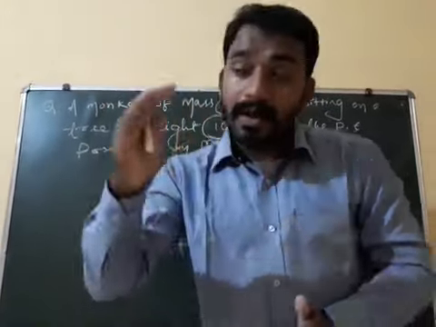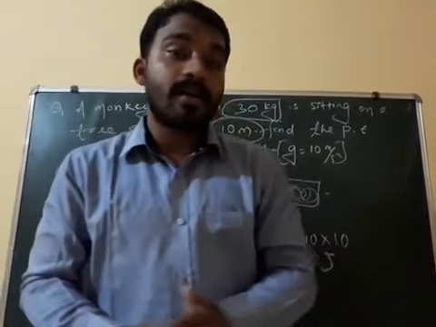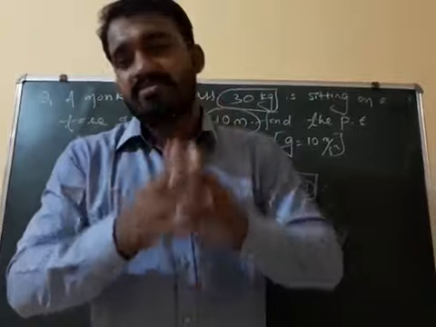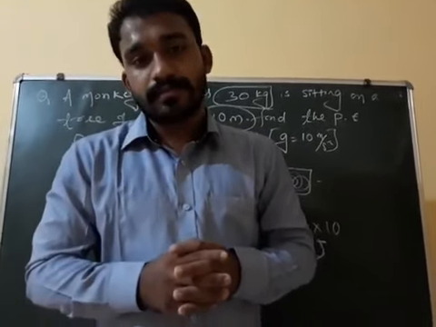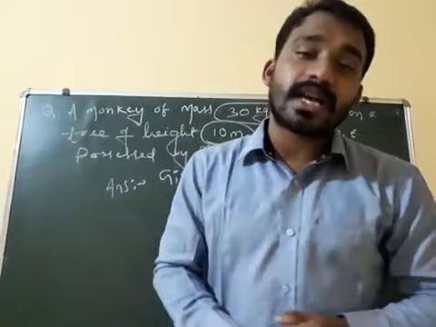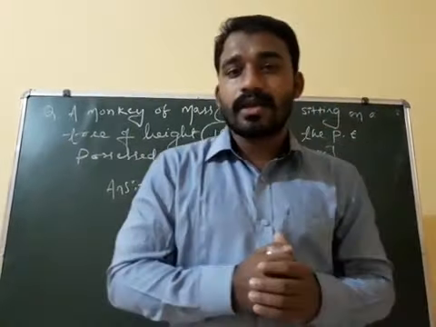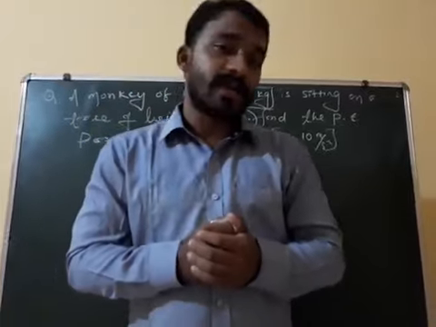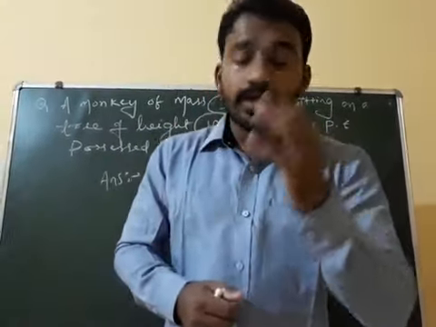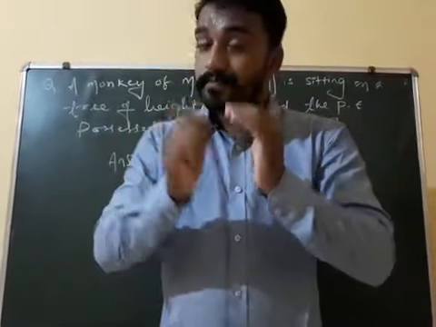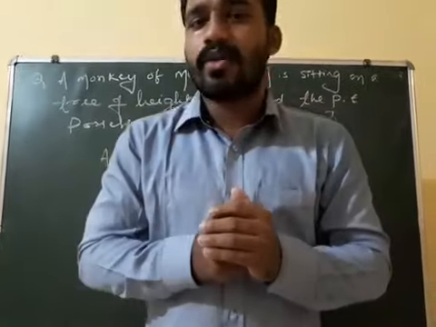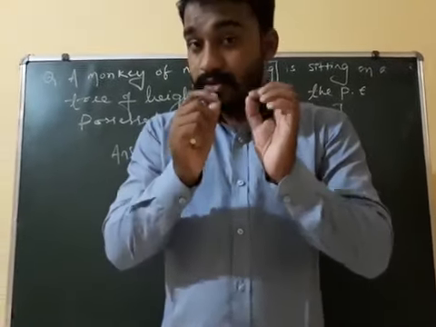And sound travels from one place to another with a medium, either gas, air, water, glass, or steel. The speed of sound in air is how much? 330 meters per second, that is the numerical value we are taking. In glass 1500 meters per second. In water 1500 meters per second. But in steel 5000 meters per second. That is an approximate value, not accurate. Understood or not this much?